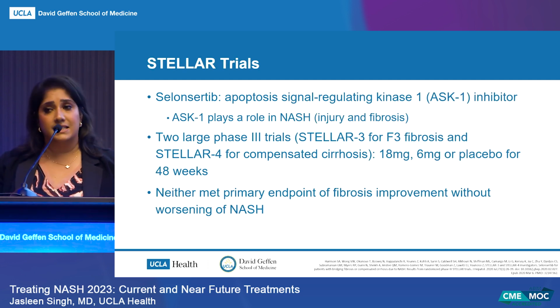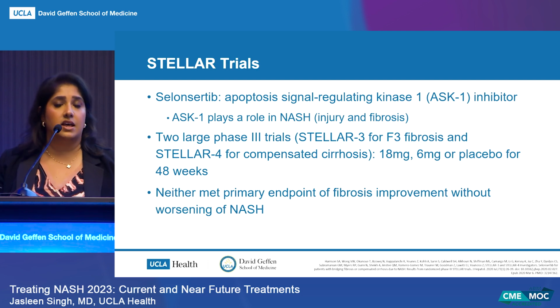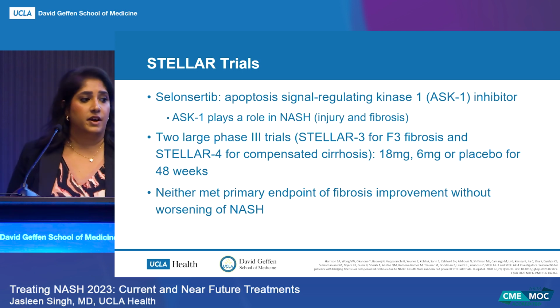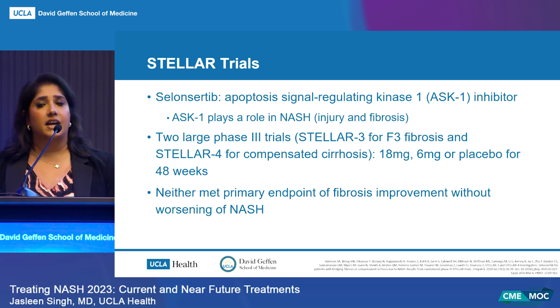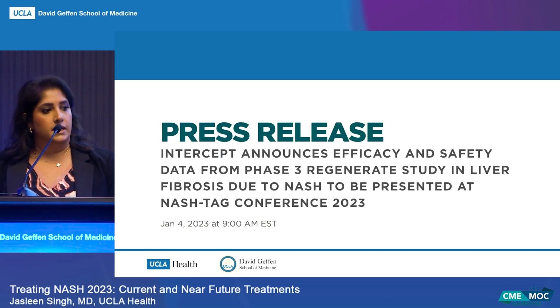So this is an ASK1 inhibitor that's thought to play a role in NASH propagation, so with injury and fibrosis. And there were two large phase 3 trials that were done, STELLAR 3 and STELLAR 4, which were for F3 and F4 fibrosis, and patients were randomized to 2 different dosages of the drug and placebo for 48 weeks. And unfortunately, neither met the primary endpoint of fibrosis improvement without worsening of NASH.